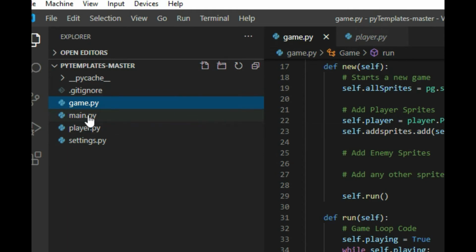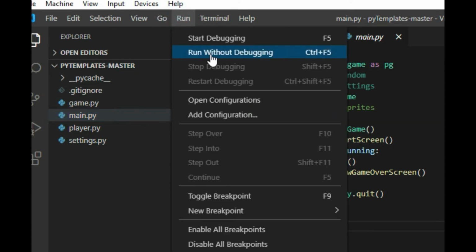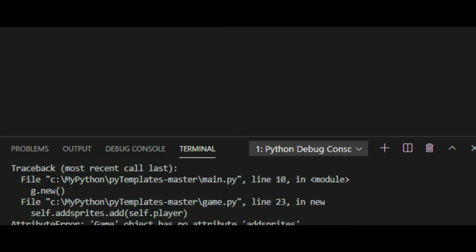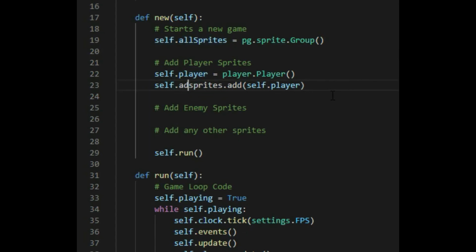And when you run the program, you always have to be on main. You have to initiate it from main.py. So we're going to click run without debugging. And we got an error, add sprites. Oh. You probably spotted this before me.